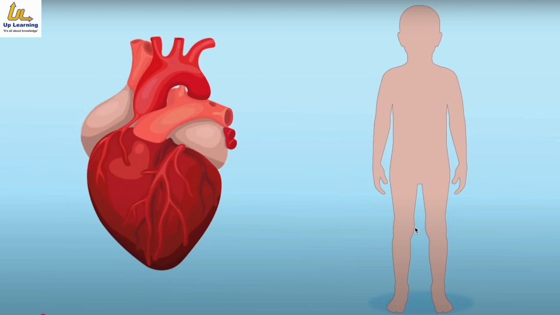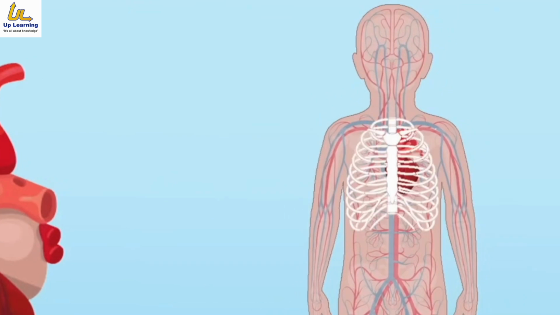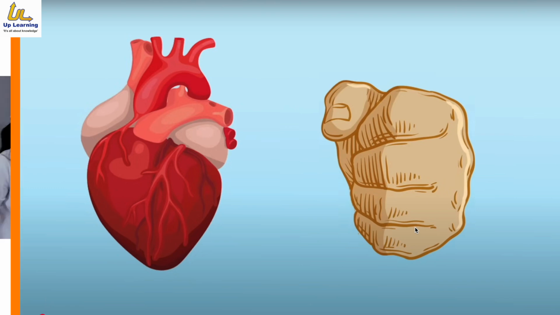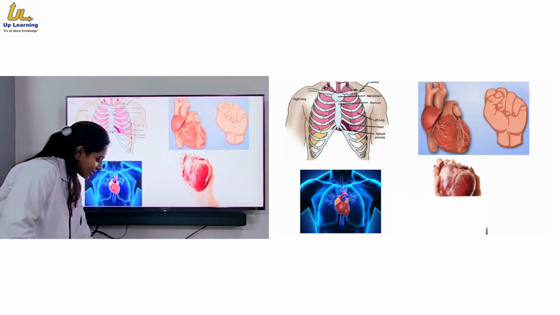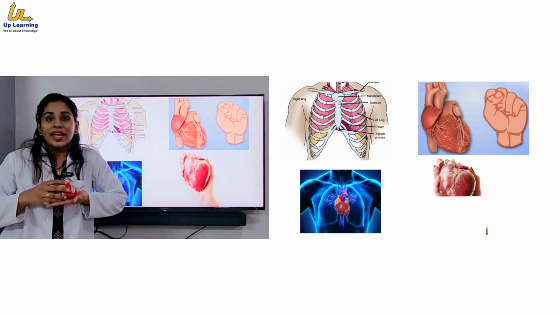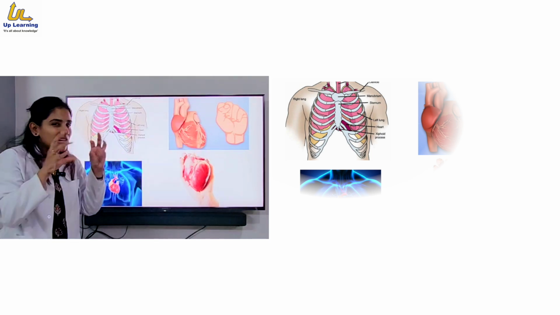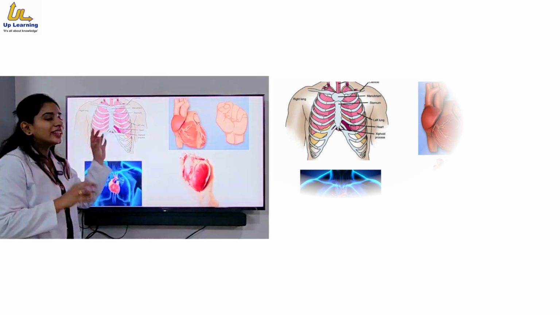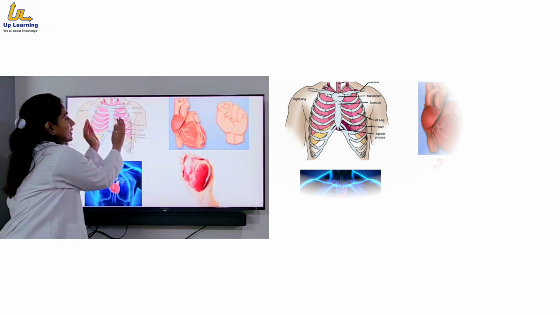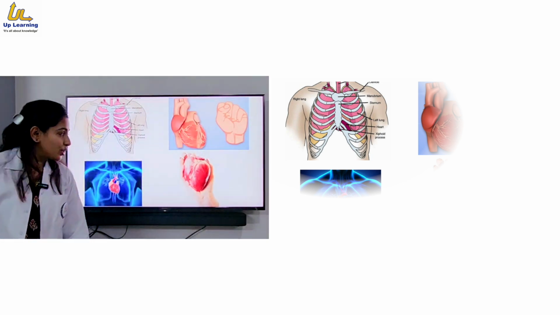Now, the location is very important. The heart is located inside the chest, that is the thoracic cavity, between two lungs, slightly deviated towards the left side. It is almost the size of your clenched fist. You can see there is a model I can show you. The heart is located in this way inside our chest. If you see here, the two lungs, which are spongy respiratory organs, and the very soft heart are protected by these ribs, so it is well protected by the whole thoracic cage.